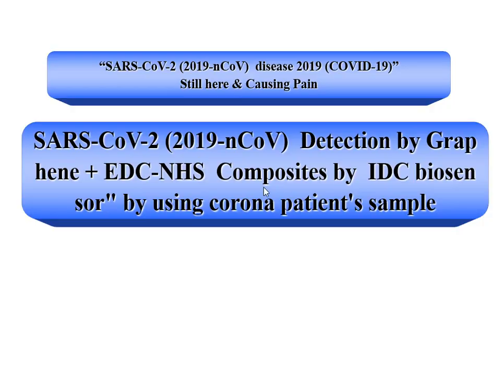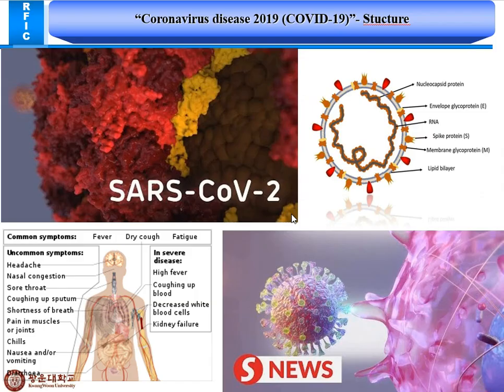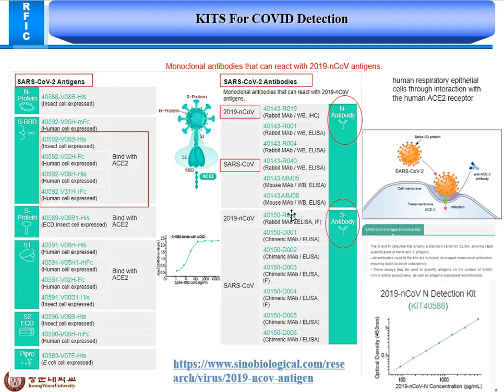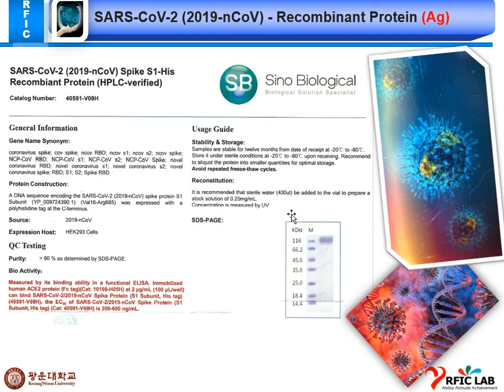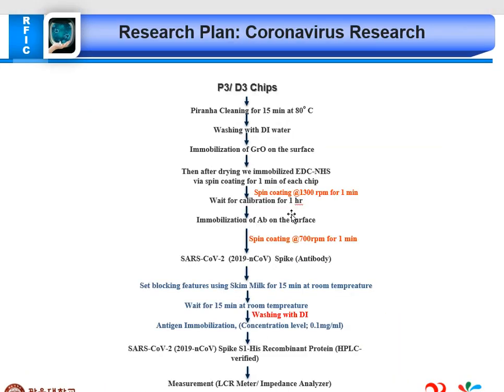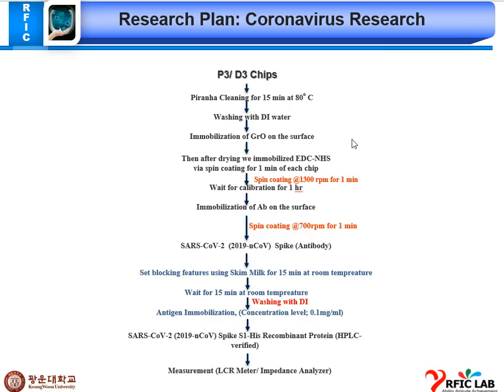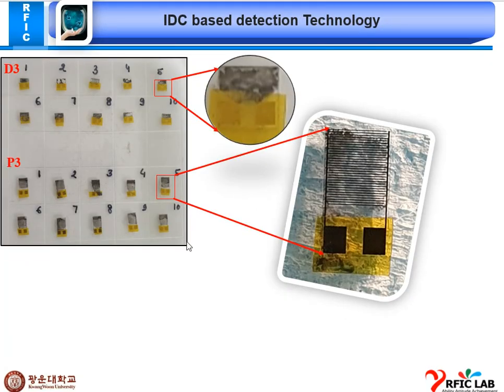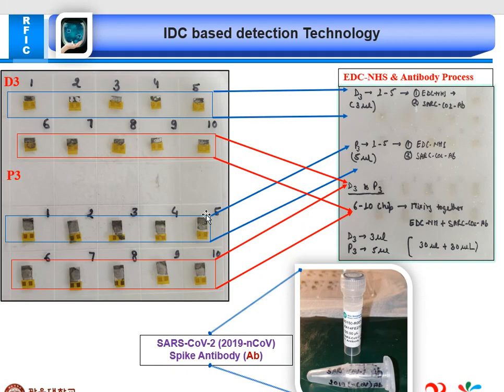This is our coronavirus testing experiments. I want to skip this process. This is our chemical process and chemical recipe, and I optimized the data for these chemical processes, and I participated in the antibody immobilization on the chip.